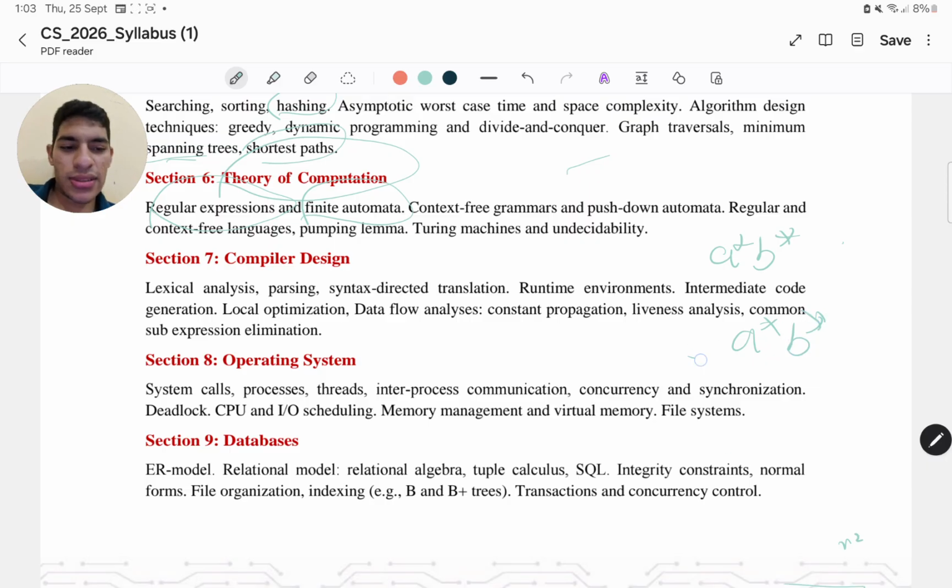Or you might be given some other expression like a^n b^n, right? Then you might be asked whether this particular expression they are referring to is a regular expression, or whether it comes from a context-free grammar or a context-sensitive language, or they will be asking about the language itself, right? So the thing is that you can't compare these things with regular expressions, right?